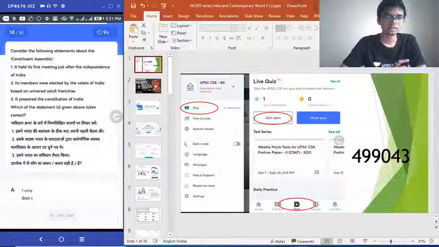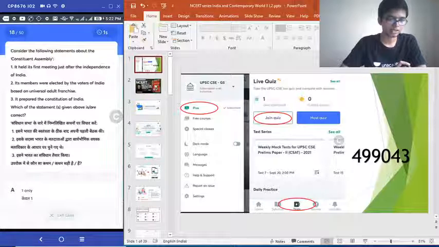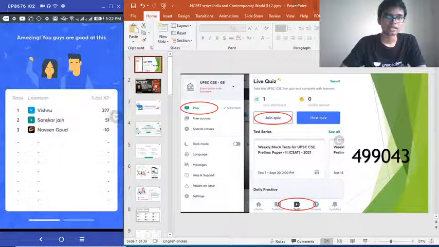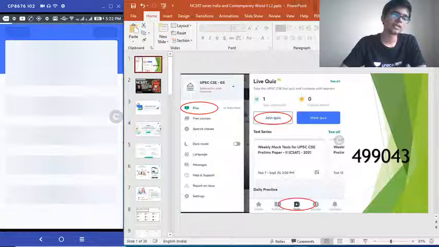Held the first meeting just after independence. Members were elected by the voters of India based on universal adult franchise. It prepared the Constitution of India. Easy question. Very simple question from your NCERT polity textbook. And correct answer option C. Very good. Vishnu still leading, closely followed by Sanskar and Naveen.